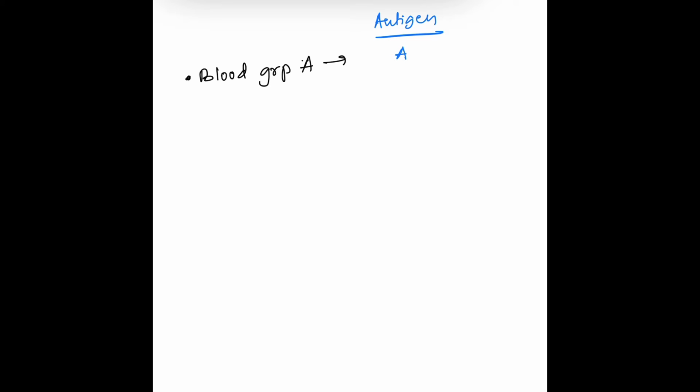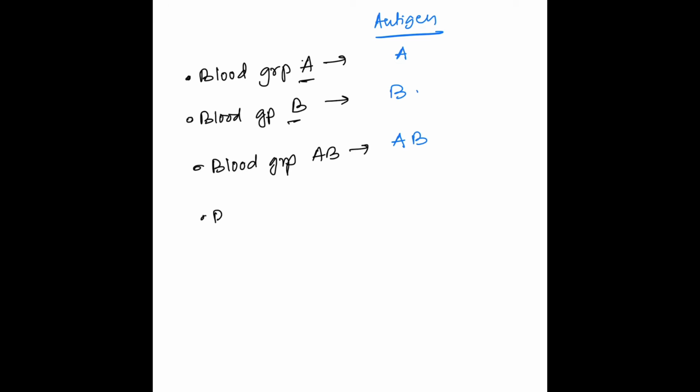Blood group A has antigen A present on the surface of RBCs. Blood group B has antigen B present on the surface of RBCs. Blood group AB has both antigen A and B present, and blood group O has neither. Blood group O does not have A or B antigen.